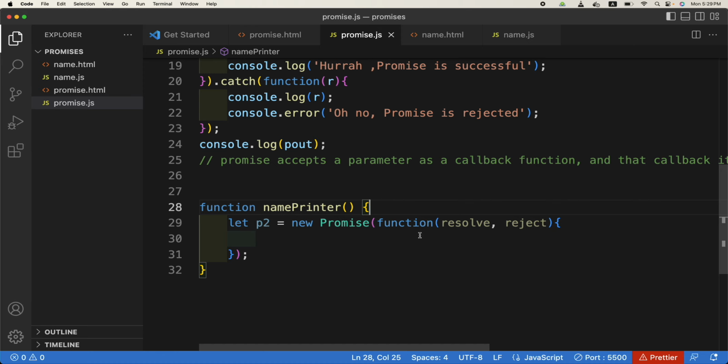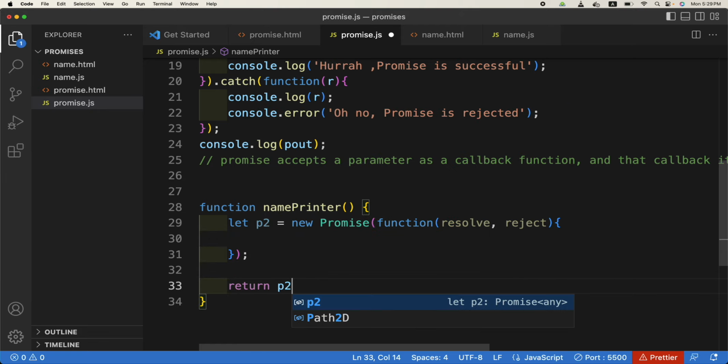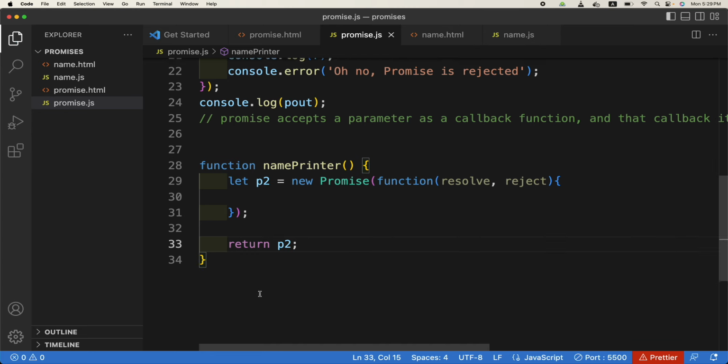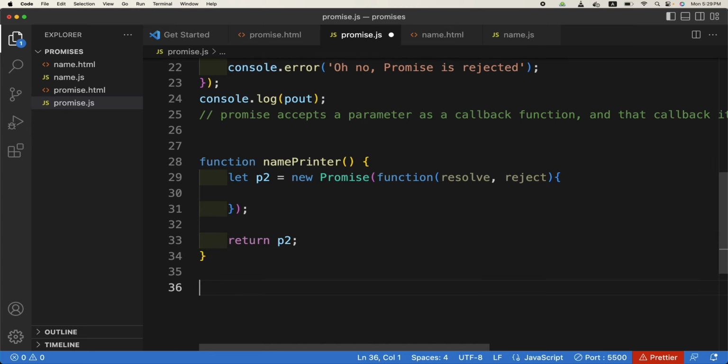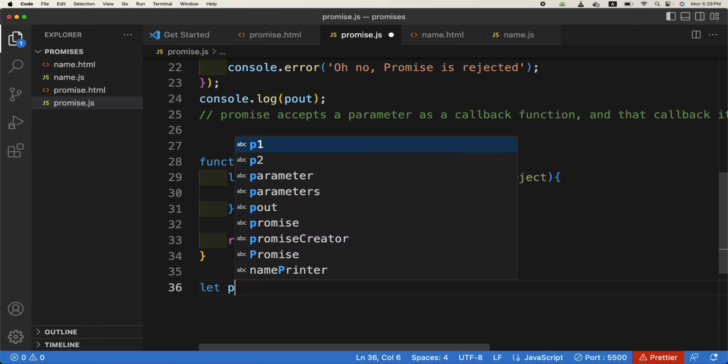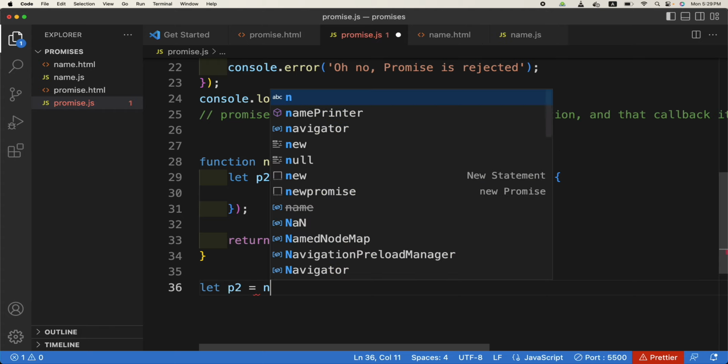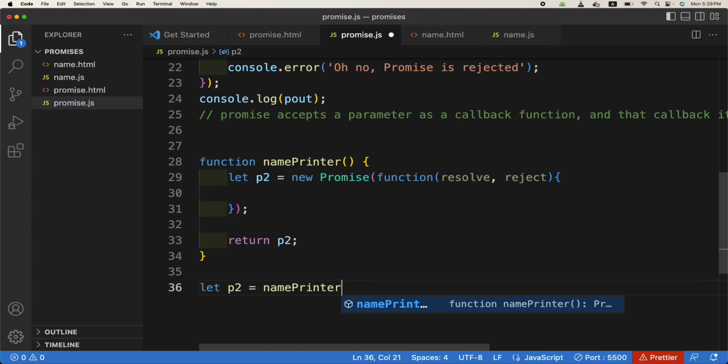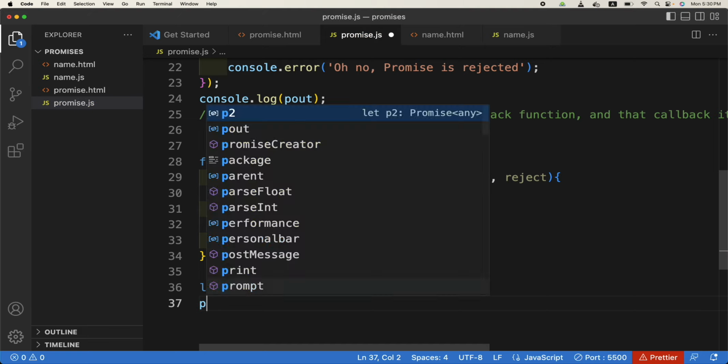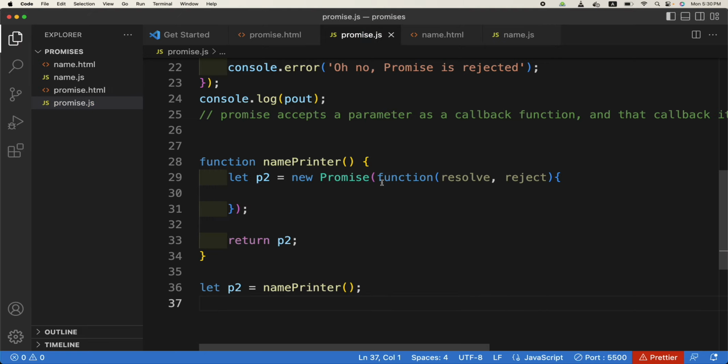Okay, so let p2 be equal to new Promise with this function. And as I said, so that you don't forget, always return the promise first. So now if we call this function, let p2 be equal to name printer, for example. So what will it be? It will be a promise, and we will have to use .then with it. Okay, p2.then. But here we need to have some logic now.